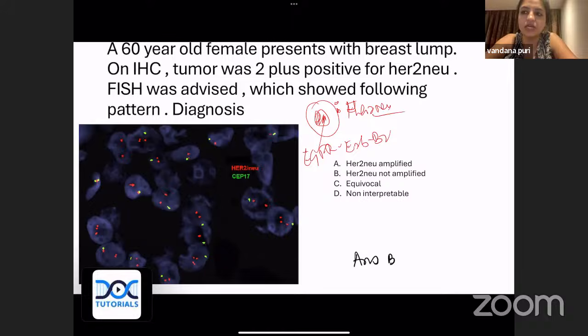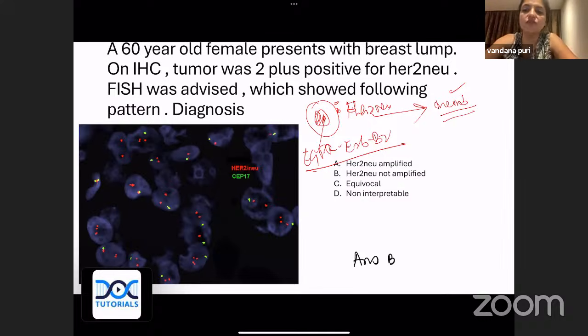So either you detect the protein HER2 neu on the membrane, or you have to detect the gene amplification. Most of the time, when it comes completely on the membrane, it is 3+, or it doesn't come, it is 1+. 2+ is an equivocal case. In that case, we have to directly go and see the gene.